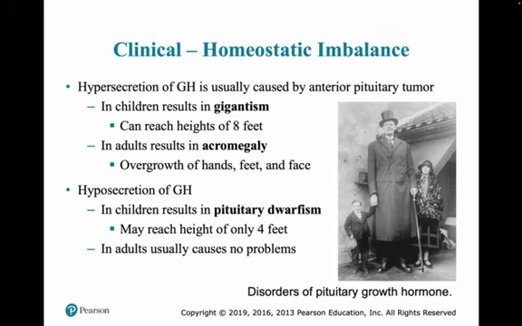So, some homeostatic imbalance examples, for example, in growth hormone. If children have hypersecretion, too much secretion of growth hormone, that can result in gigantism, like too much growth, and a person can grow up to 8 feet. Or in adults, it can result in acromegaly, which means overgrowth of hands, feet, or face. Hyposecretion might result in dwarfism, where the person might reach a height of only maybe 4 feet.